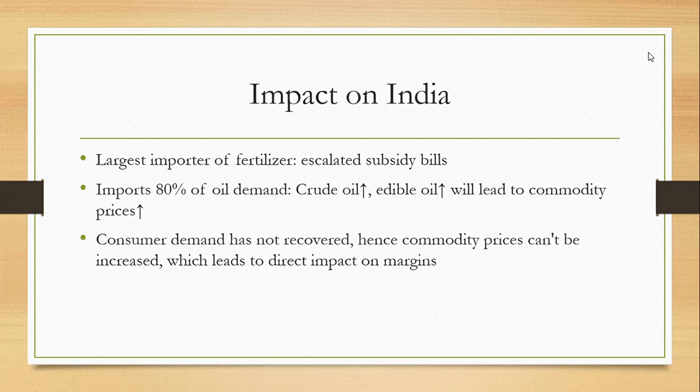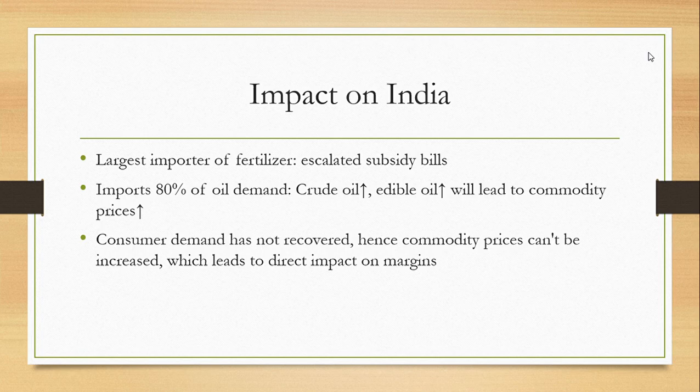Second is that we used to import 80% of oil demand, and now the crude oil prices have increased, the edible oil prices have also increased, which is leading to commodity prices being increased. Now, apart from this, there are certain industries which are seeing the impact, such as the automobile industry, and the aviation industry, because the jet fuel accounts for around 30 to 40% of operating cost for an aviation industry. So that's why aviation industry has also been impacted.